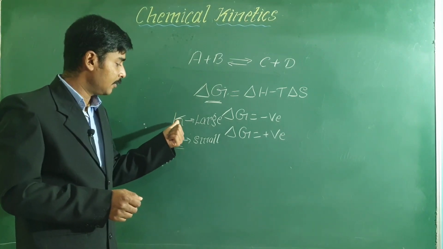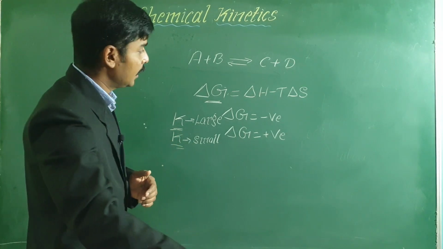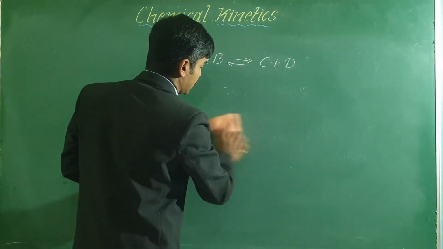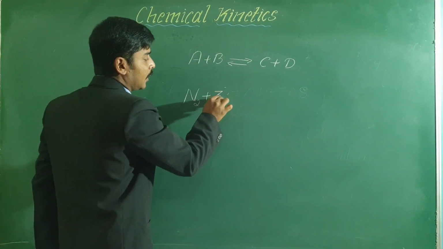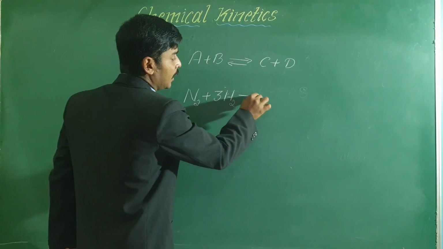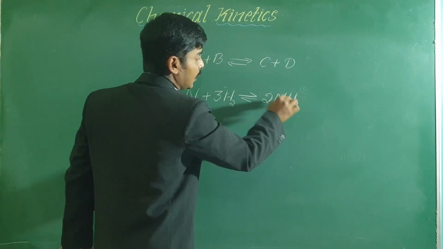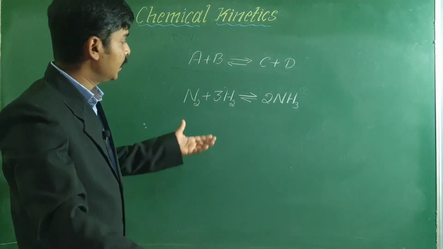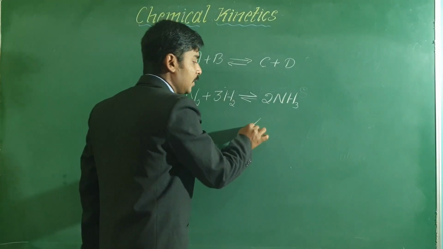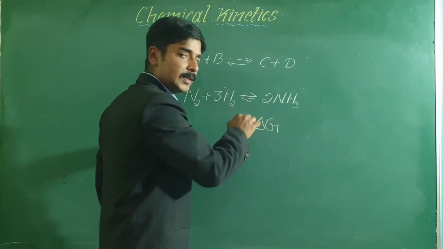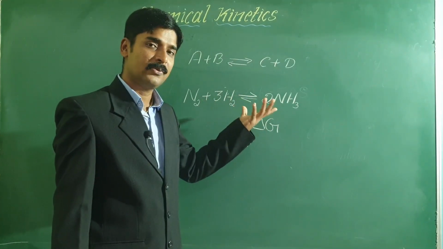That is decided based on the value of equilibrium constant. Now let us take an example where 1 mole of nitrogen combines with 3 moles of hydrogen to give 2 moles of ammonia. Whether this reaction is feasible or not is decided based on the value of delta G. For this reaction delta G is negative, therefore this reaction is feasible.